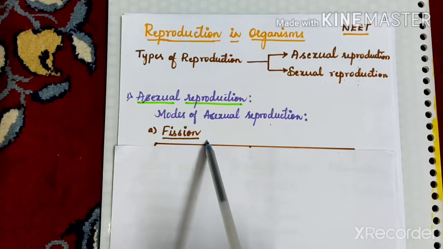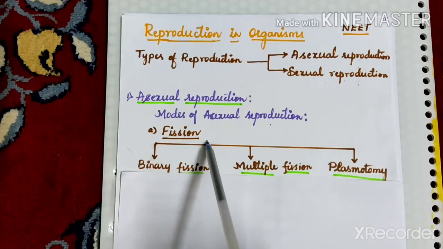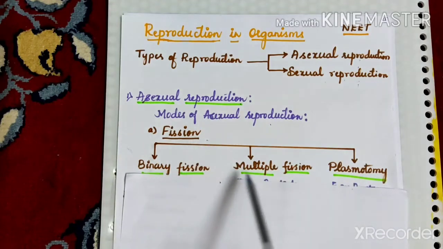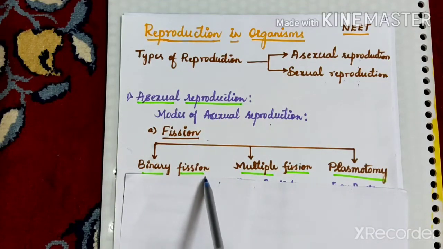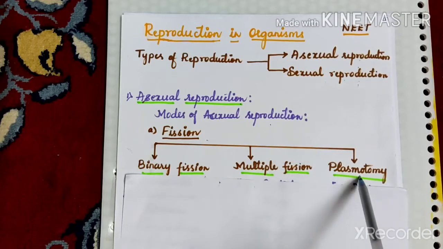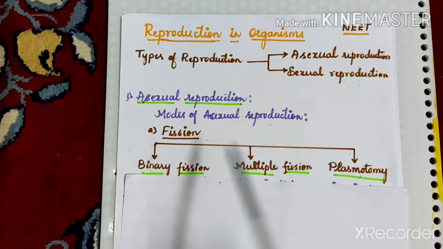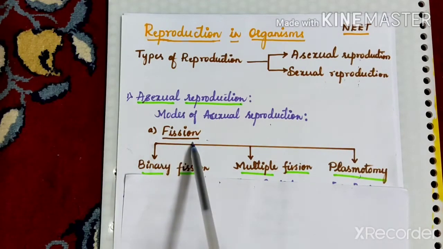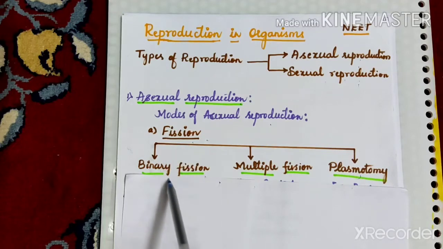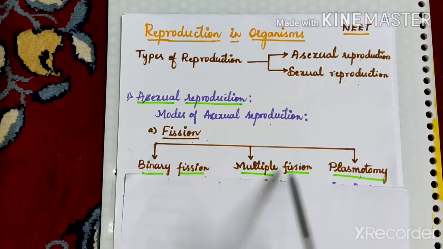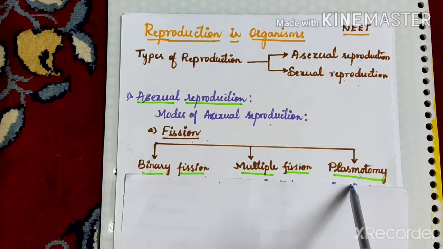Fission is of three types: binary fission, multiple fission and plasmotomy.